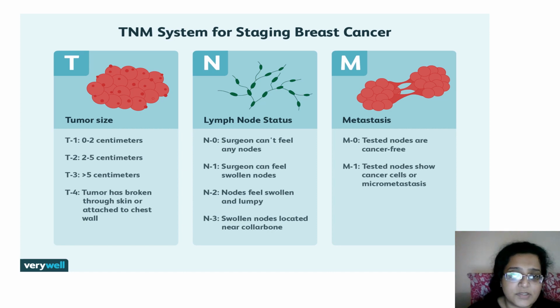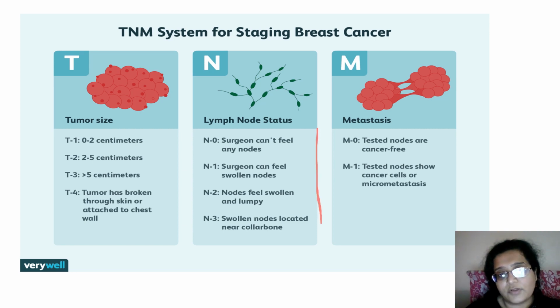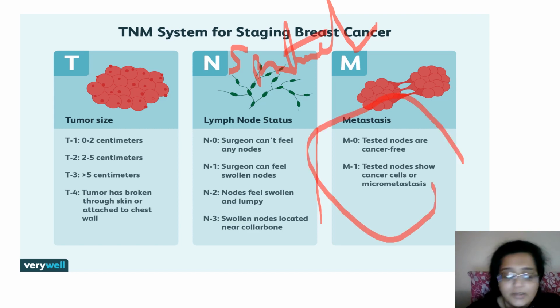So then TNM staging of the breast: the size 0 to 2 centimeters is T1, T2 is 2 to 5, T3 is greater than 5, and T4 has a number of metastases. Same goes for the lymph nodes. You have to look for the sentinel, that is the first lymph node. Okay, I can't write the word sentinel, but you have to look for it. And then metastasis, definitely you have to learn the AJCC criteria, and for the grading of tumor, please go through the Bloom-Richardson criteria.